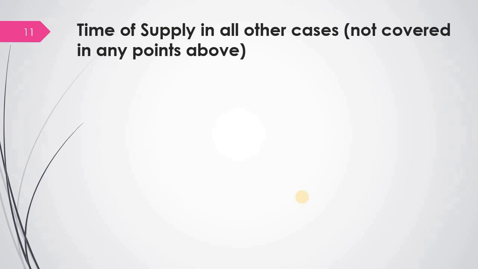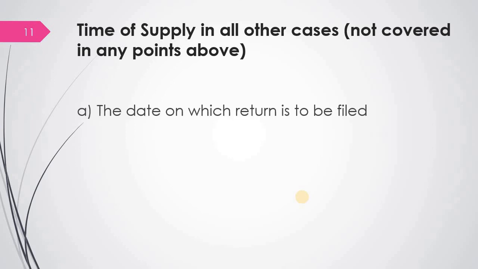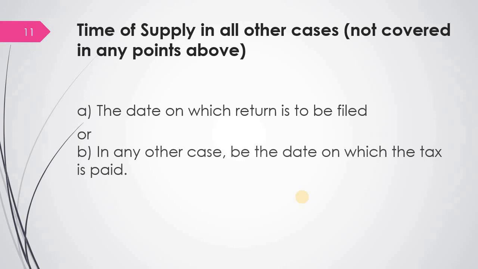Then time of supply in all other cases not covered in any of the points that we have discussed till now: there are only 2 dates to be considered. That is the date on which you file the returns or the date on which you pay the tax. You should do at least 2 things definitely: either you have to file the returns or you have to pay the tax. That date will be considered as the time of supply. That is the date on which the return has to be filed, or in any other case, the date on which tax is paid.